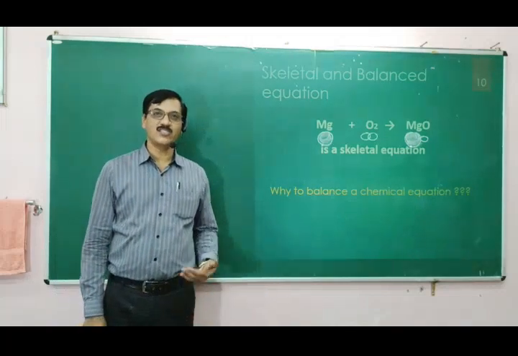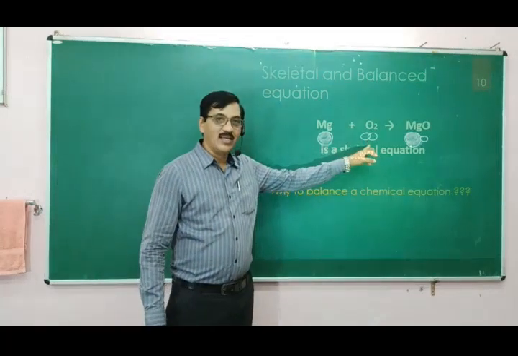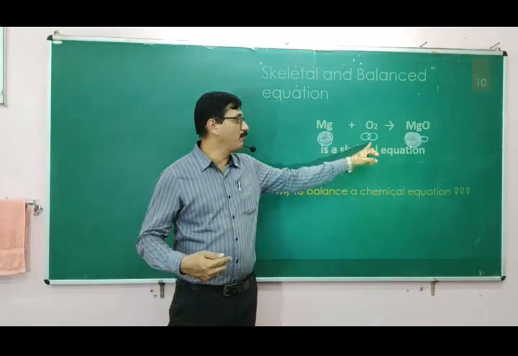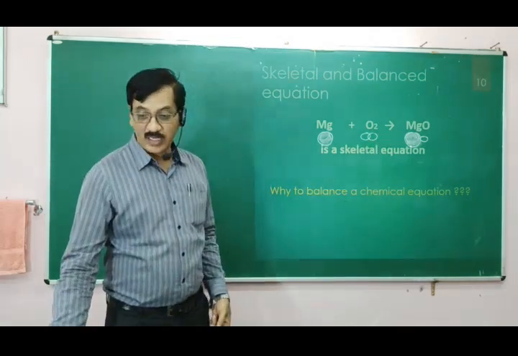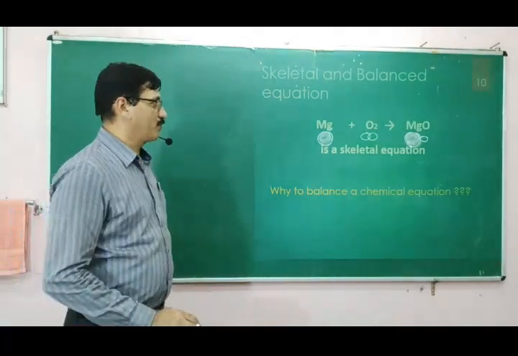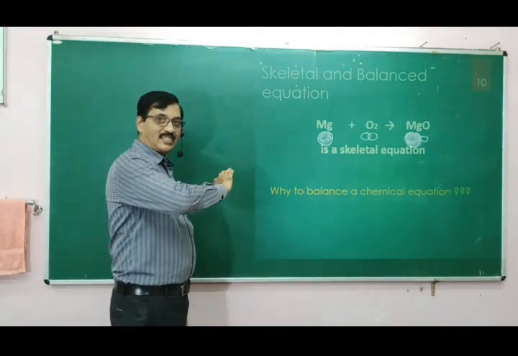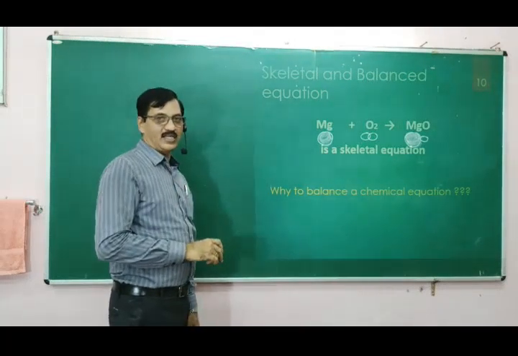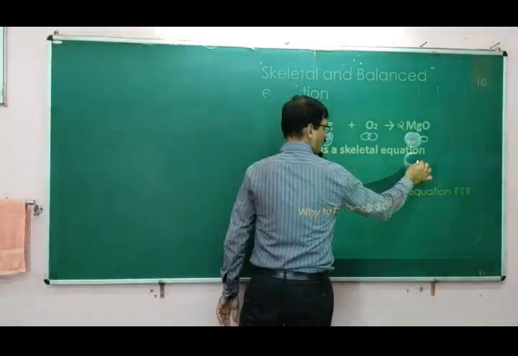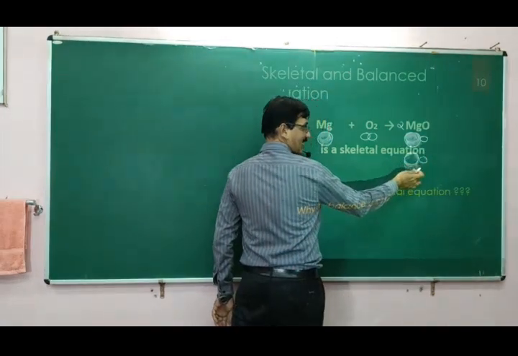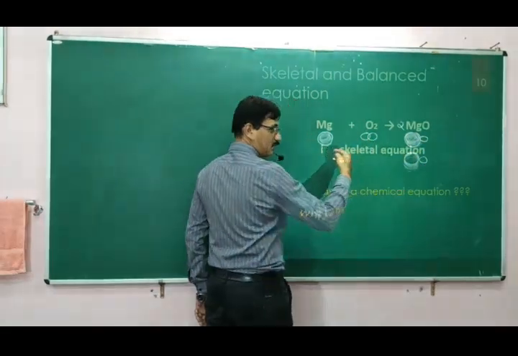This is Dalton's atomic theory: atoms are not destroyed. So here, if it is not balanced, it would mean that one of the oxygen atoms is destroyed. It cannot happen. Therefore, we need to balance this equation. Balancing the equation means making the number of atoms on the reactant side equal to the number of atoms on the product side. So we may write 2 MgO, because if you take these two as the entities obtained, then there are 2 oxygen atoms. Here 2 oxygen atoms are there.